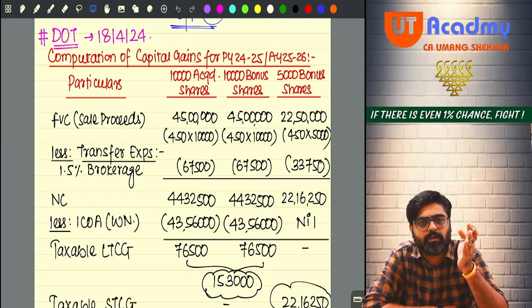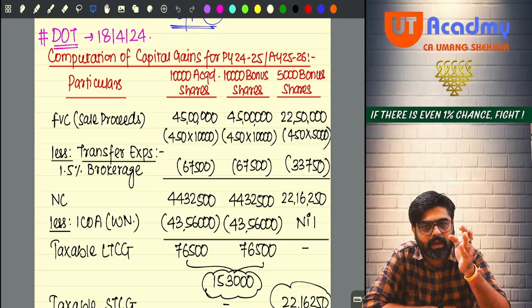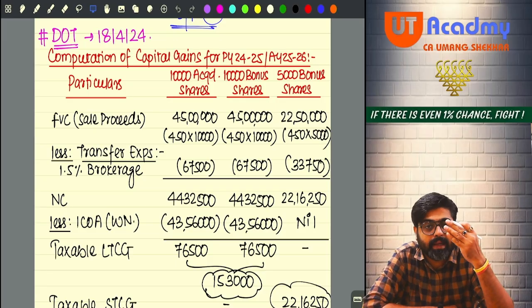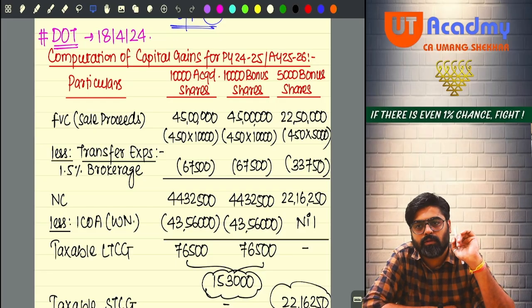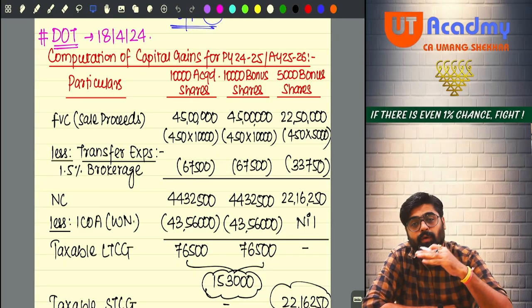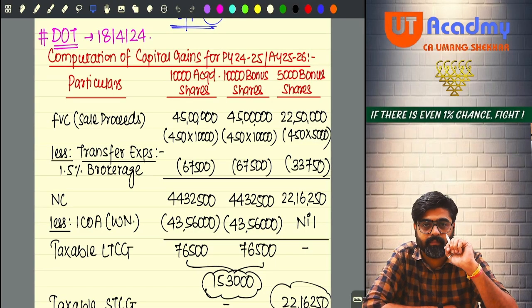So now you are having three lots of the shares. You are not having all these 25,000 shares. You are not acquiring them together. 10,000 shares you are buying. Then again the another 10,000 shares you are receiving as bonus shares. Then again once more you are buying, once more 5,000 shares are received by you as bonus shares.